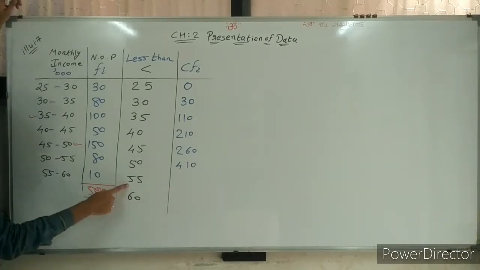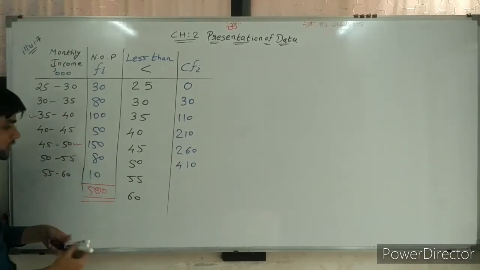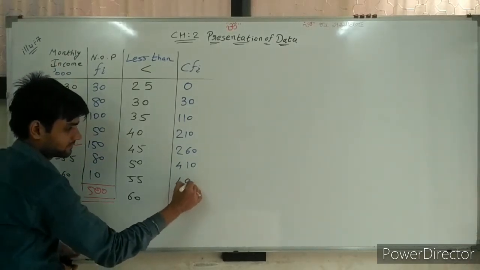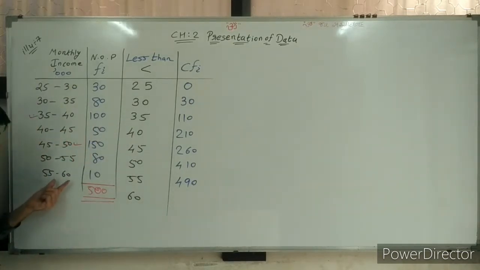Now less than 55, so up to 80. Total of all up to 80, we are getting 490. Last one, less than 60. So all are less than 60.